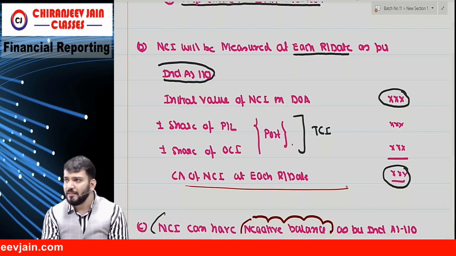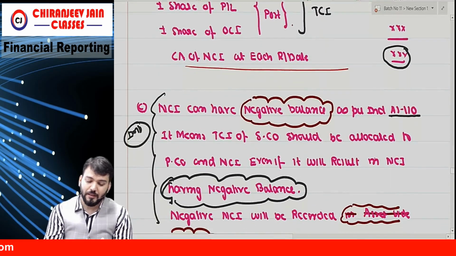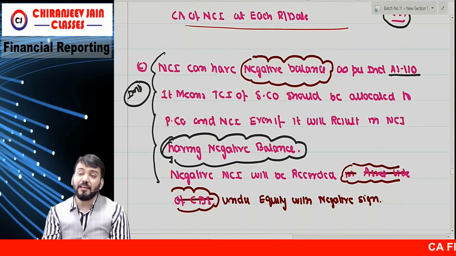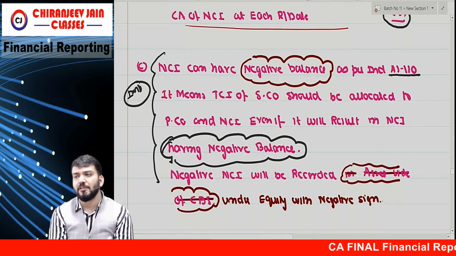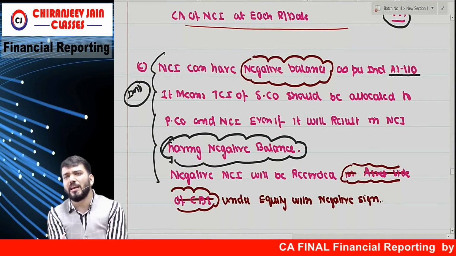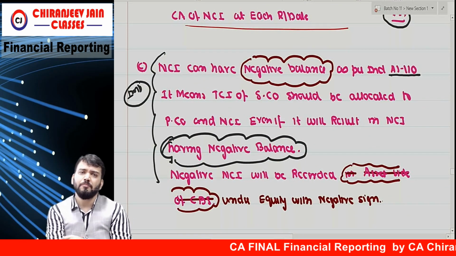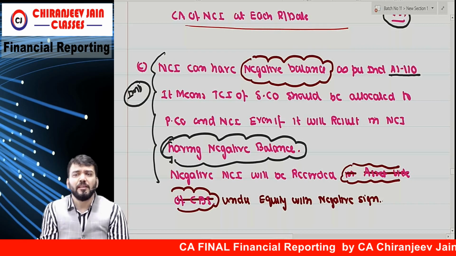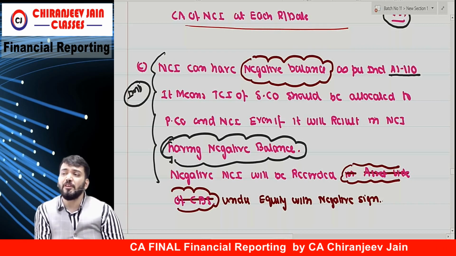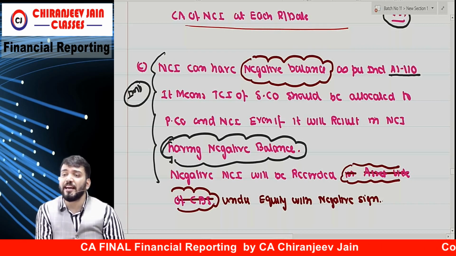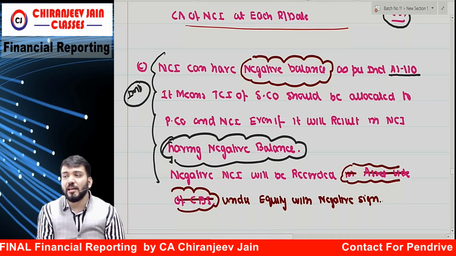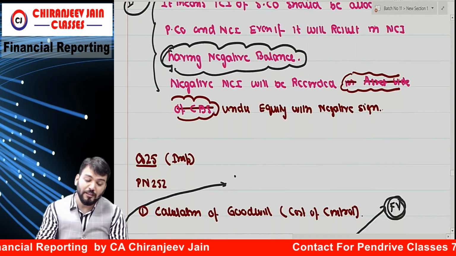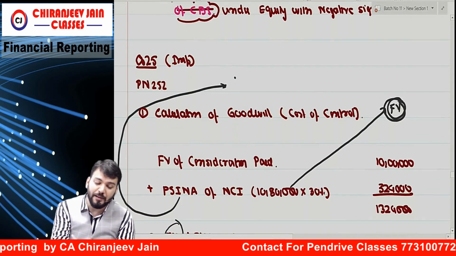Simple. Understood? Now the question is whether NCI can be negative. Yes, NCI can have a negative balance. However, AS 21 says NCI cannot have a negative balance. But now Ind AS 110 says NCI can have a negative balance if the share of loss is more than the carrying amount. There is one question given in the study material that I am expecting.